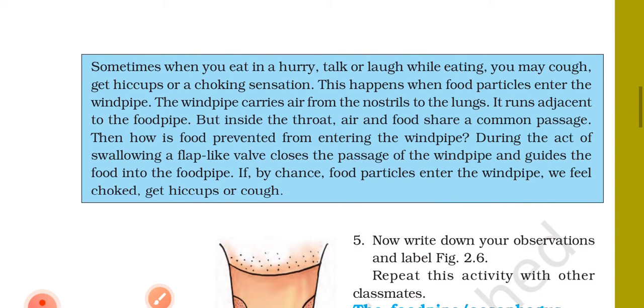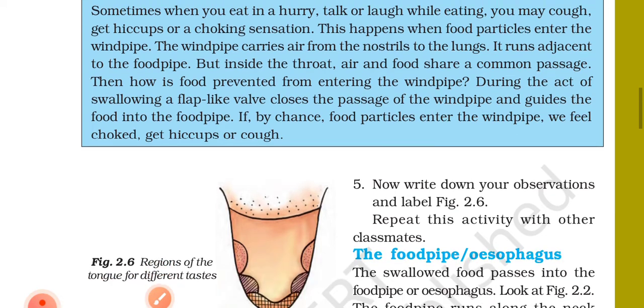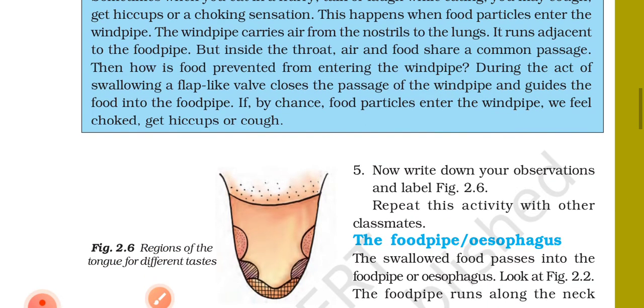Then, how is food prevented from entering the windpipe? During the act of swallowing, a flap-like valve closes the passage of the windpipe and guides the food into the food pipe. If by chance food particles enter the windpipe, we feel choked, get hiccups or cough.